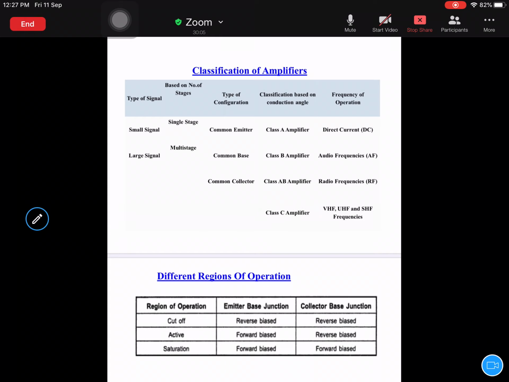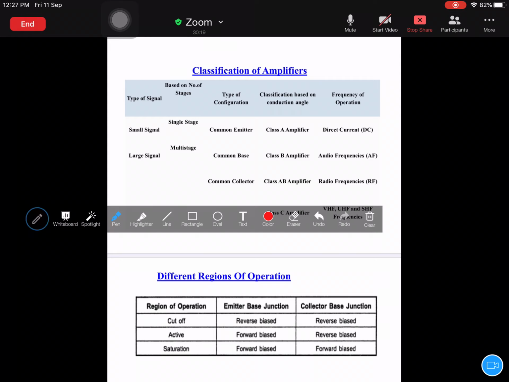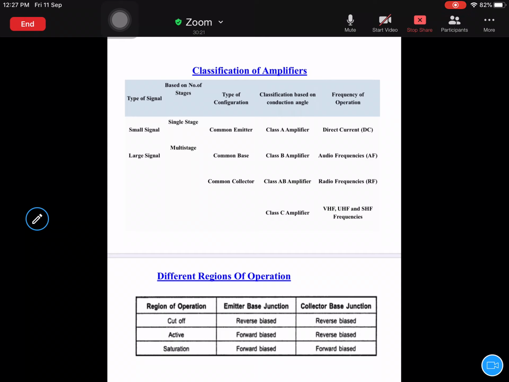Okay, so if you get a question in your exam, in what kind of region of operation a transistor behaves like an amplifier, you have to always answer it as active mode. Remember that. So with this, the classification of amplifiers is over. In the next class, I will deal with the distortion in amplifiers.